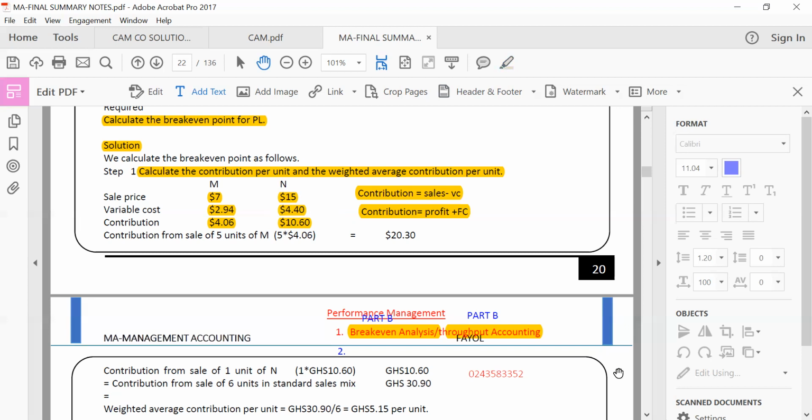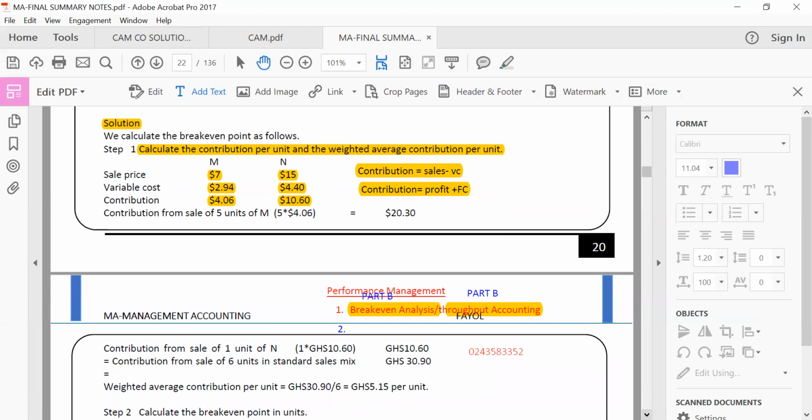Now, after calculating the contribution, we move on to calculate the weighted average of the contribution per unit. So now what you have to do in calculating the weighted average is, let me just bring it over here.